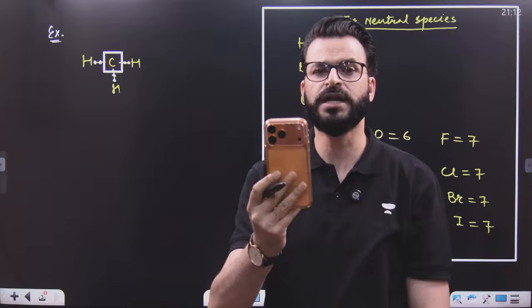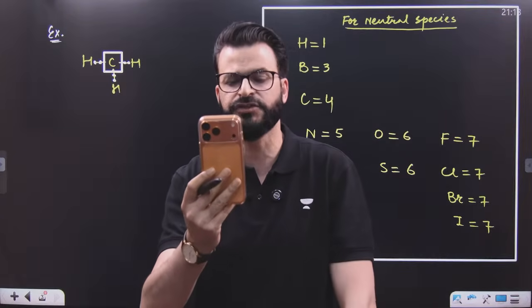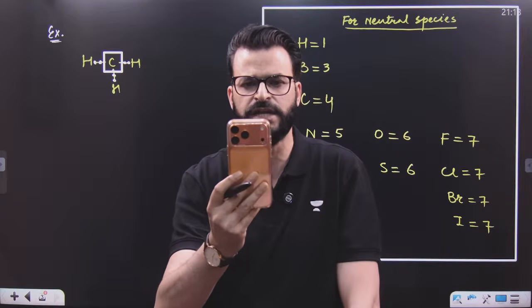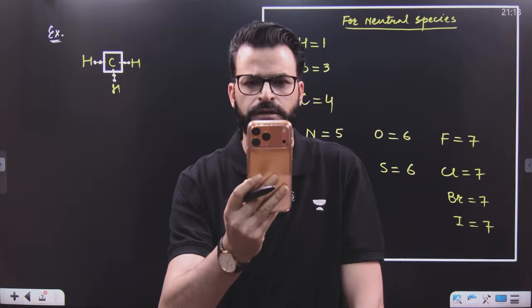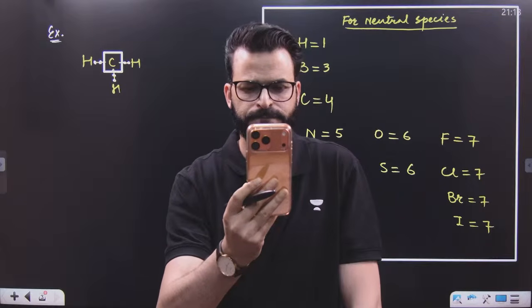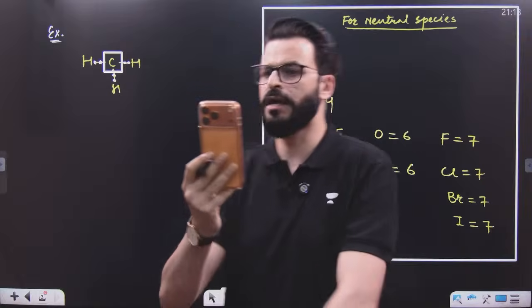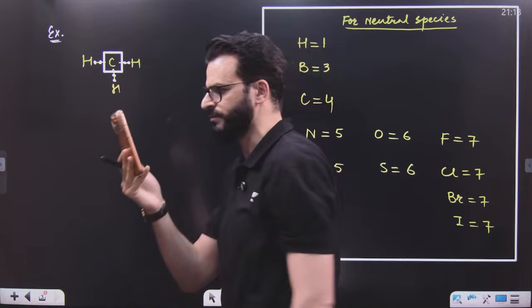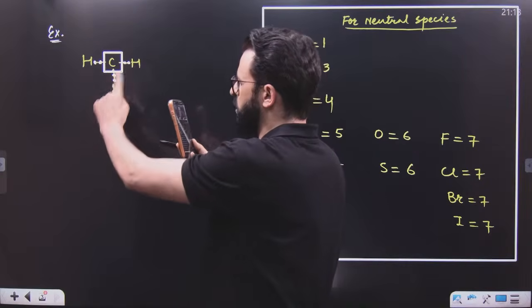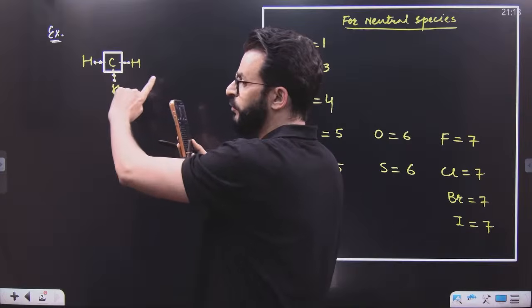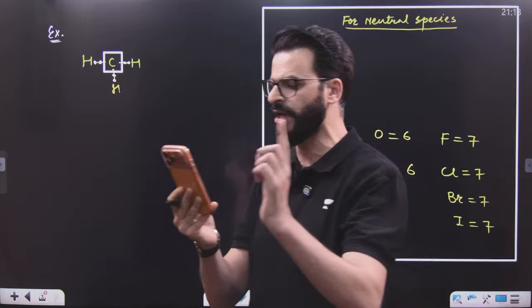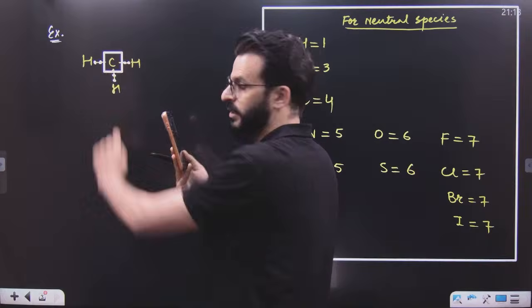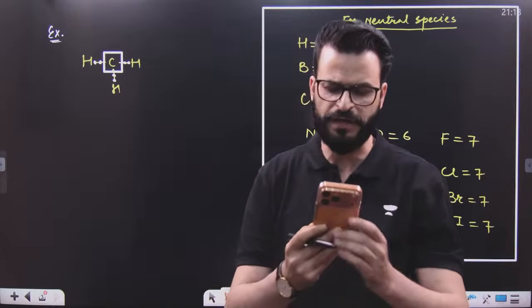In every bond, carbon is having 1 electron. As there are 3 bonds, carbon contains 3 electrons in this CH3 species. I'm talking about this species. This bond is having 2 electrons, 1 is of carbon, 1 is of hydrogen. I'm not talking about the number of electrons of hydrogen. I'm talking about the number of electrons of carbon only. Tell me, the number of electrons of carbon only.